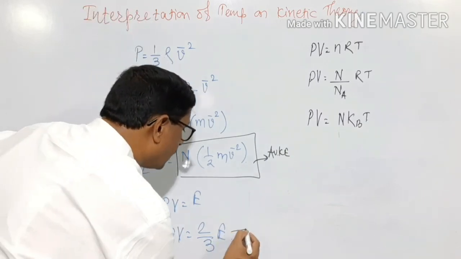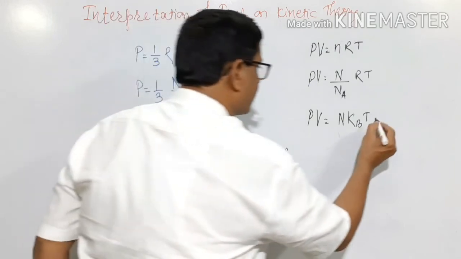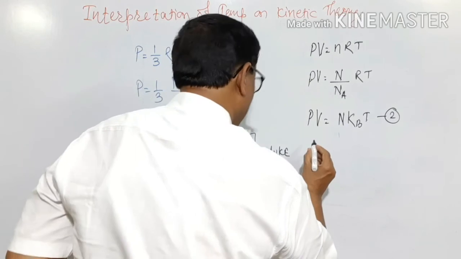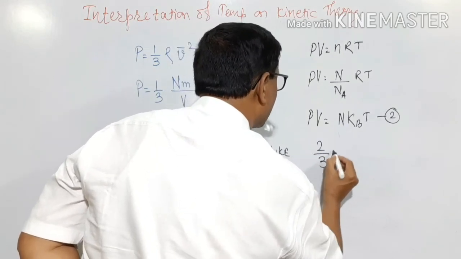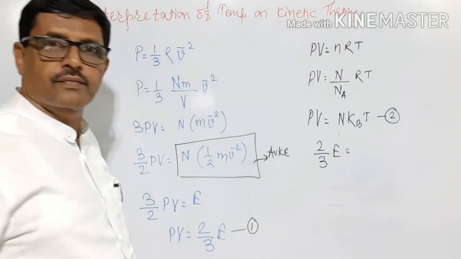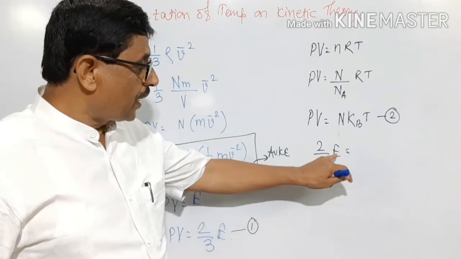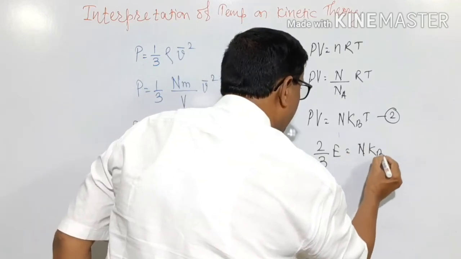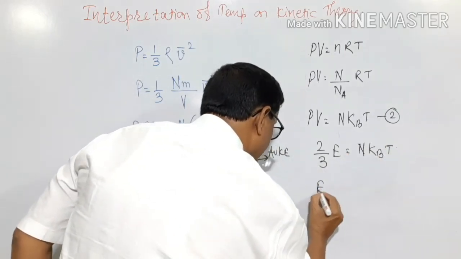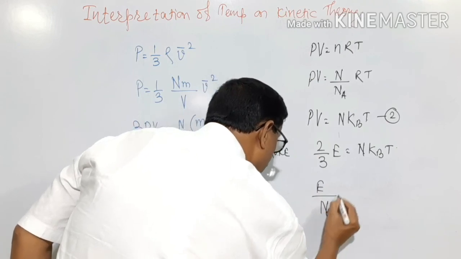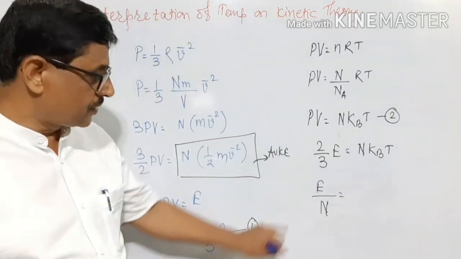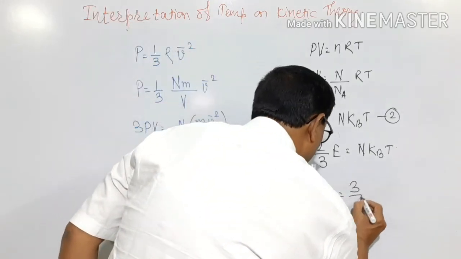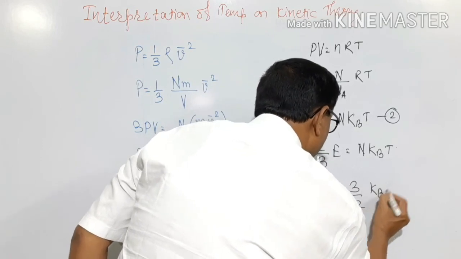Now, if you keep this as equation 1 and this as equation 2, from these two, what you will see is that 2 upon 3 into the internal energy of a gas is equal to N into kBT, and hence the energy per molecule is equal to 3 by 2 kBT.